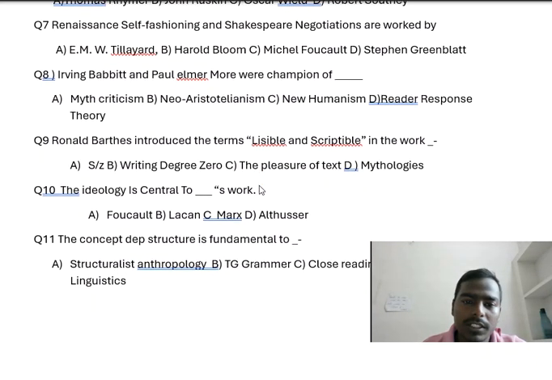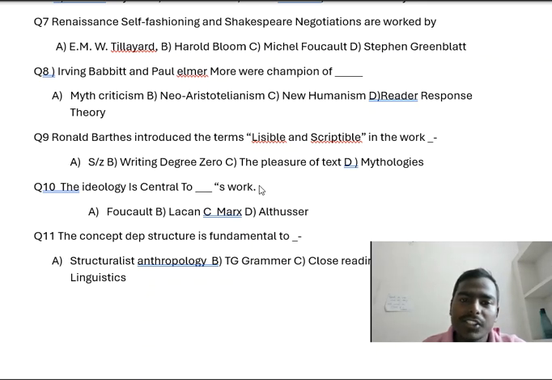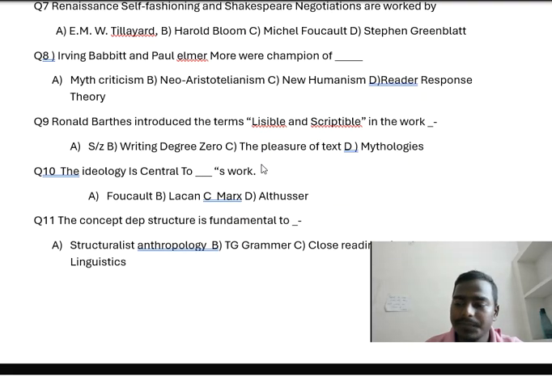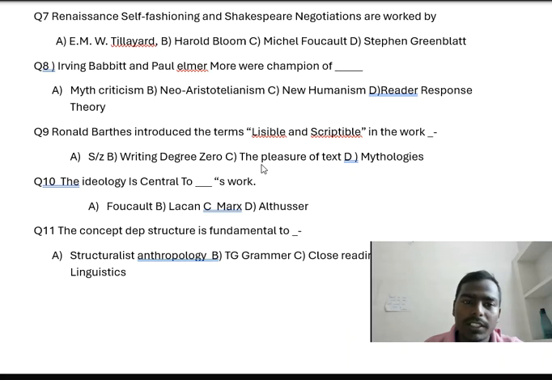Now question number 7. Renaissance Self-Fashioning and Shakespearean Negotiations were written by dash. Option A, E.M.W. Tillyard. Option B, Harold Bloom. Option C, Michel Foucault. And option D, Stephen Greenblatt. So which one is the correct answer? You have to tell me. The right answer is Stephen Greenblatt. Greenblatt is the central figure in the school of New Historicism.